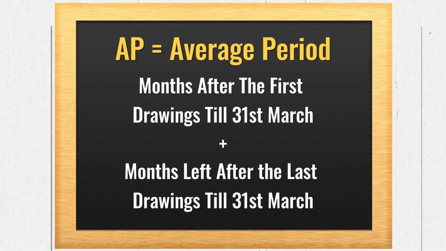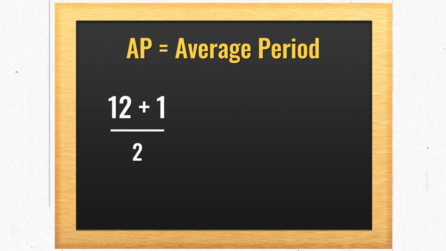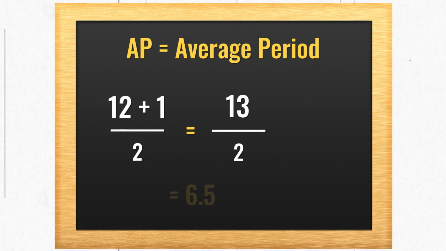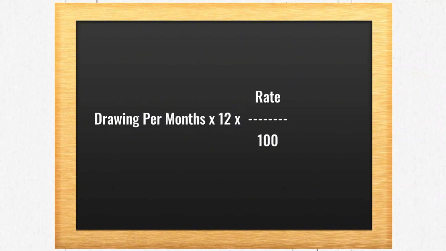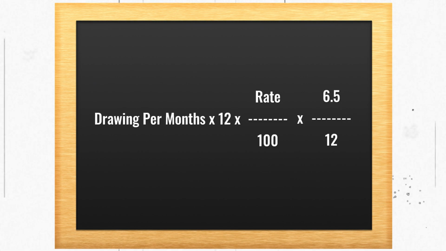So the average period is 12 plus 1 whole divided by 2, so it is 13 by 2, that is 6.5. So the AP for the first one is 6.5. The ultimate formula becomes drawings per month multiplied by 12 multiplied by rate upon 100 multiplied by 6.5 upon 12. This is the simple formula to calculate the interest on drawings if the drawings are done on the first day of every month.